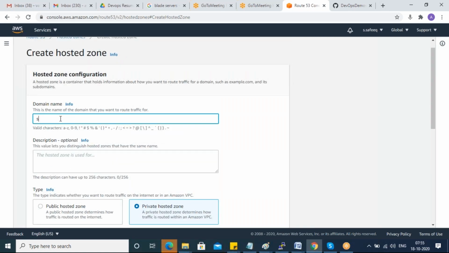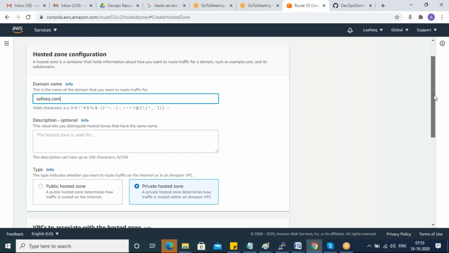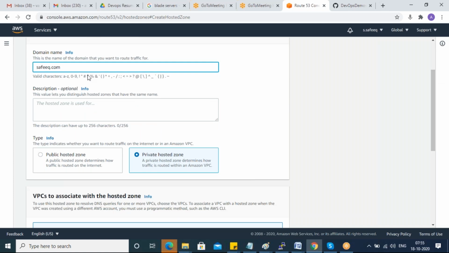Any domain name. So for example, Safik.com. Maybe in real time, it would be your project name, something like that, guys. Okay, Safik.com, Amar.com, whatever the project you are working for. The description is not required. Private or public. So this domain you don't actually have. I don't own this domain name.